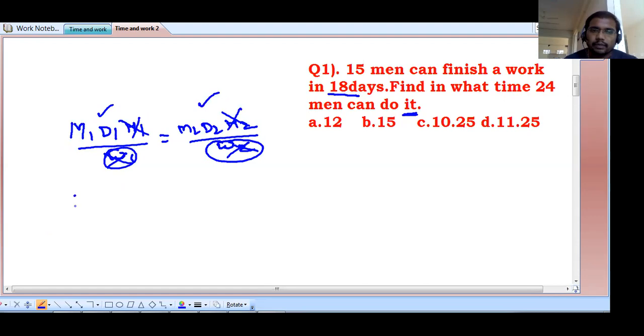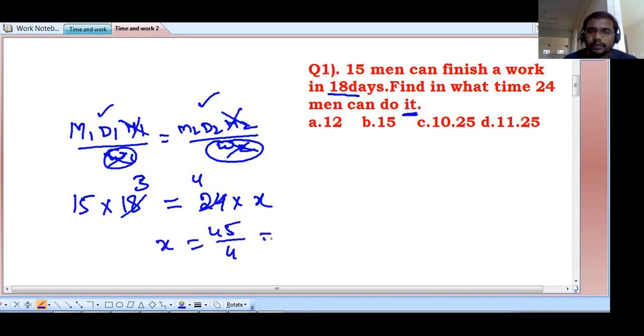What is M1 here? 15 men. What is D1 here? 18 days they are taking. Find in what time; time we don't know. In the second case, men is 24, into X. 6 cancels 4 times, 6 cancels 3 times. X value is equal to 45 by 4, that is 11 1 by 4, otherwise 11.25 days.